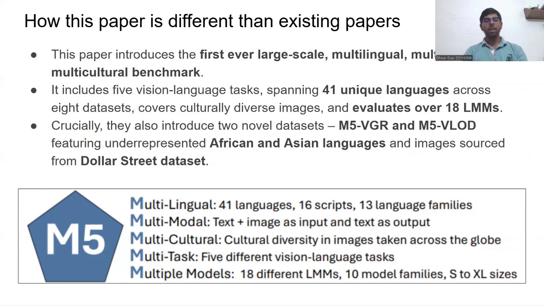It had eight datasets covering diverse images, and it was evaluated over 18 LLMs, different LLMs like ChatGPT, Gemini, Grok, not Grok, that came later. But the main advantage was that in this paper, they made two new datasets named M5-VGR and M5-VLOD, in which mainly the languages were Asian and African.